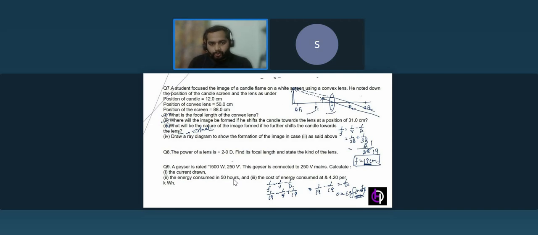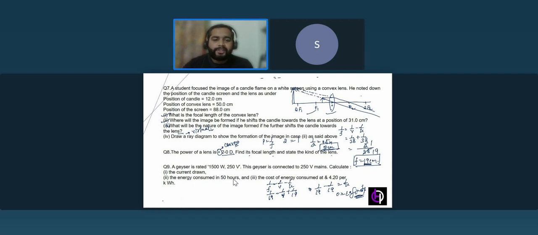Okay. Now the power of the lens is plus 2D. Find its focal length and state the kind of lens. So positive is indicating that the lens is convex. So the lens we have is convex, and power is 1 over f. So it's 2, and so we can write f as 1 over 2, that is 0.5 meters. That means 50 centimeter. Focal length is 50 centimeter.